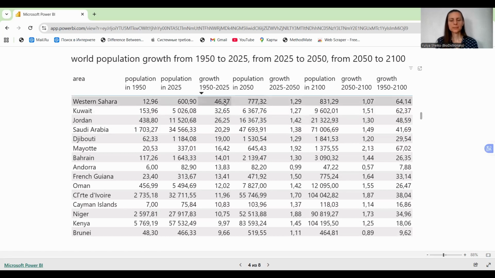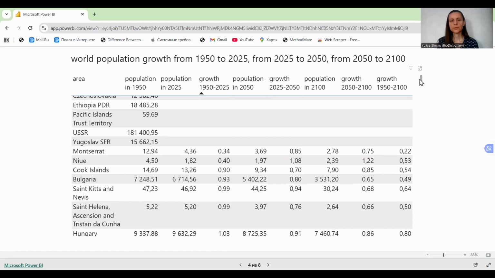We can see that these countries rose a lot of times. Also, we can see here African countries like Niger, Kenya, Brunei. Also, some countries declined in population. We can see this, like Bulgaria.